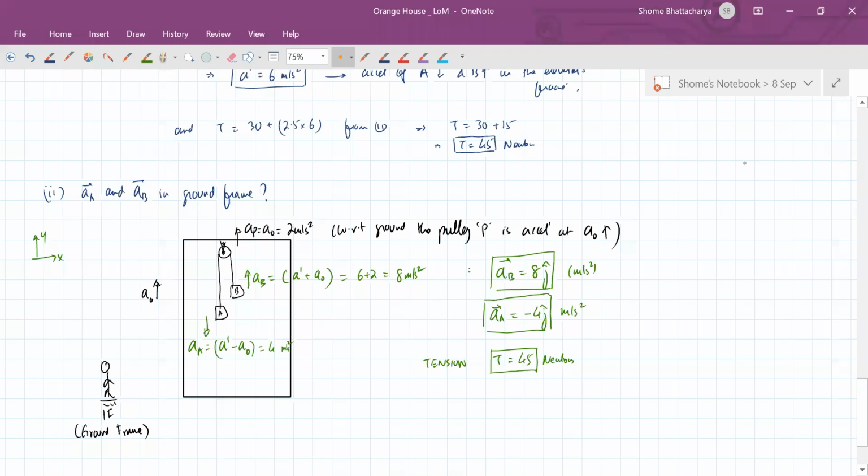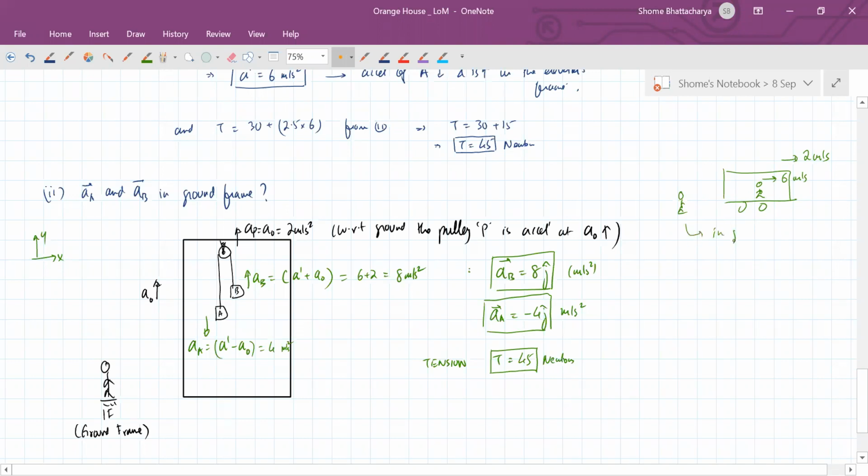So this is a little bit like the concept of relative motion. Suppose you are inside a bus which is itself traveling at, let's say, 2 meters per second, but you are traveling inside the bus at the rate of, let's say, 6 meters per second. Then your velocity with respect to this observer, in the ground frame, will become how much?